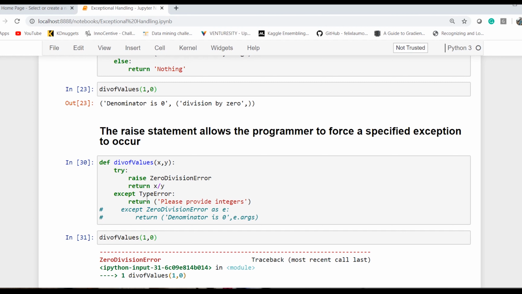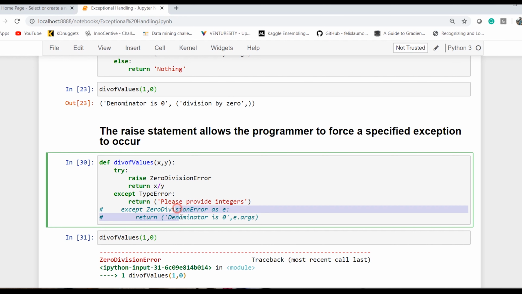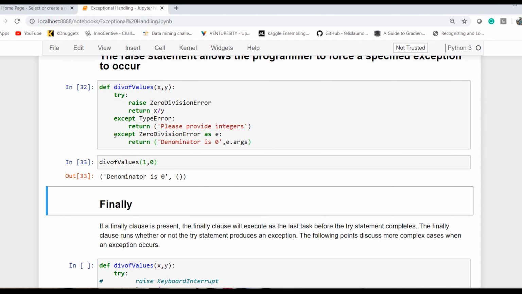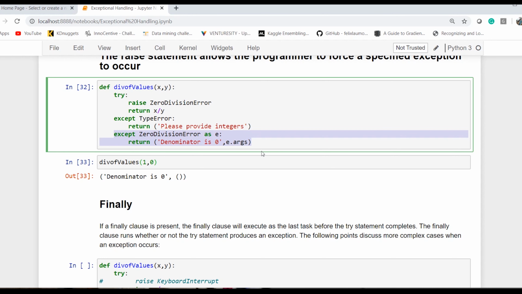So at any given point of time, if you find there is a particular need of raising an exception before even executing anything else, you just simply have it and can control what has to be done at that particular execution. So it finally jumped here and simply did what was expected from the zero division error.